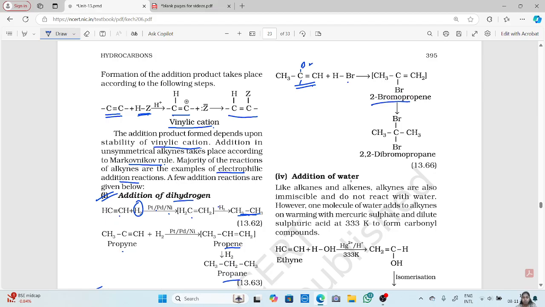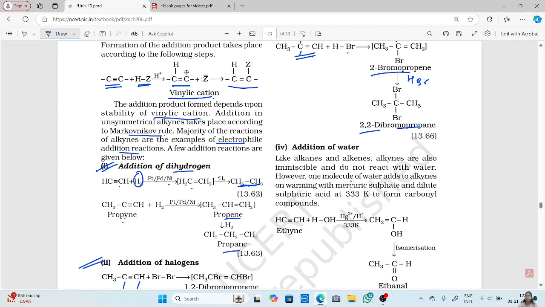Then again, Markovnikov's rule, again add your HBr. The bromine will add to that carbon which doesn't have a hydrogen, Br. So it will be 2,2-dibromopropane. Okay, so this is a gem halide, where both the halide groups are present on the same carbon atom.